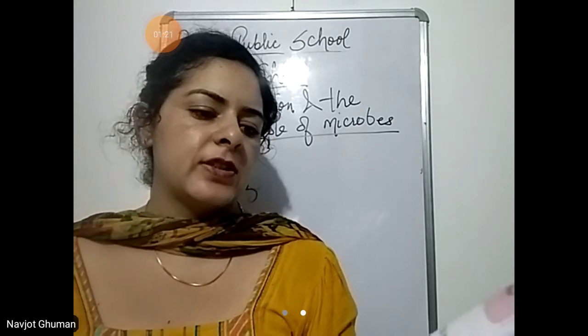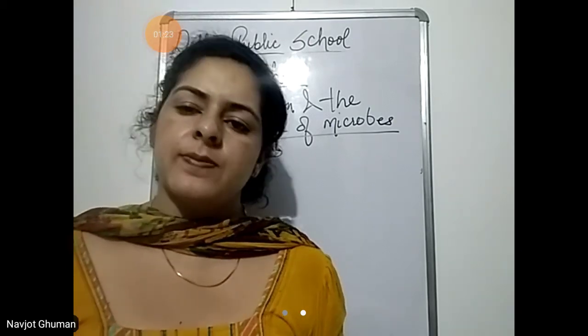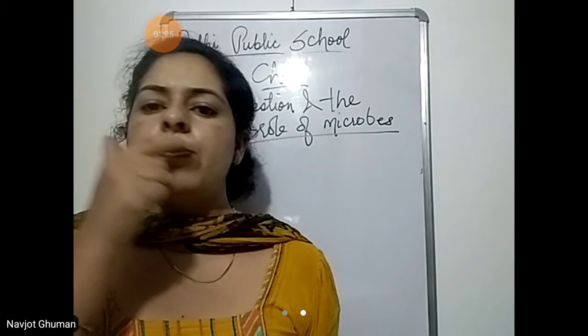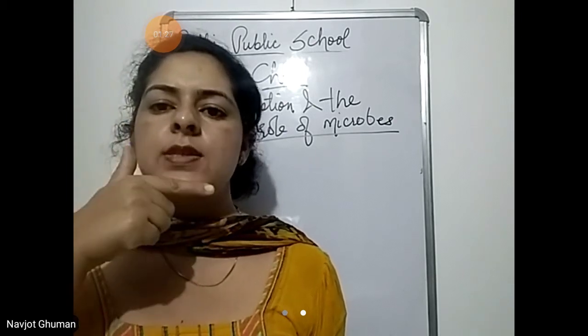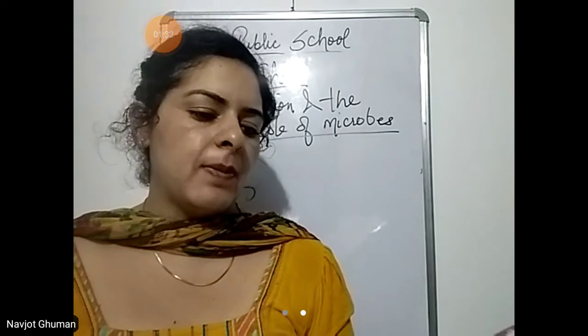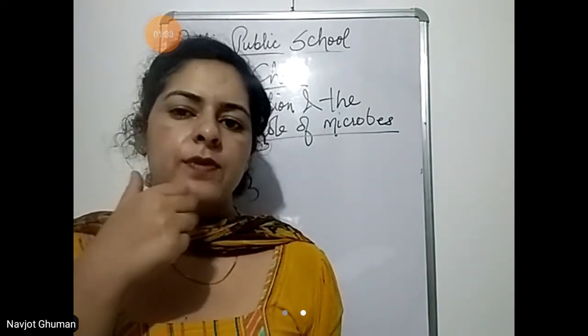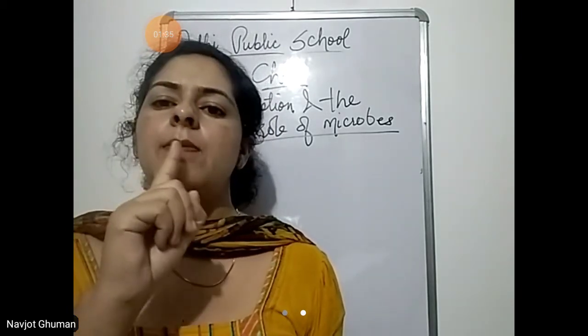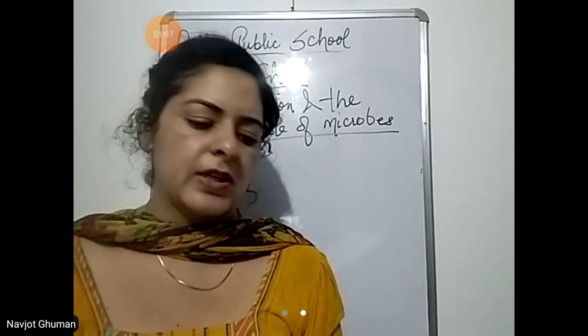Brush the top teeth downwards and the bottom teeth upwards. The same thing that we have read. The upper teeth should be brushed downwards and the lower teeth should be brushed upwards. Brush the back of the teeth. The back of the teeth means the back side of the teeth, it should also be brushed.